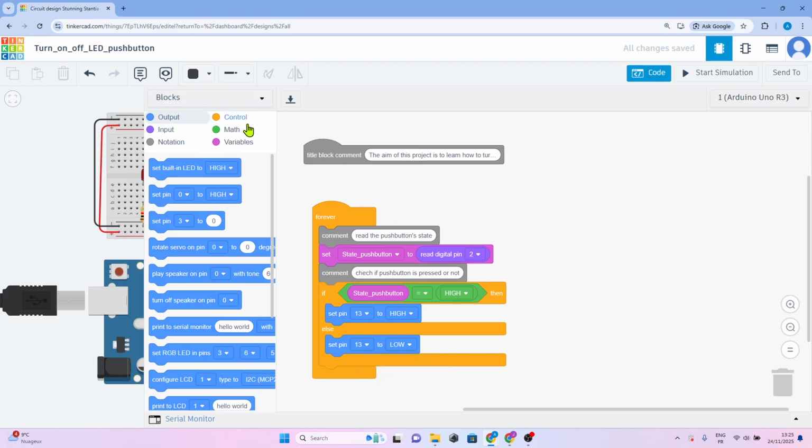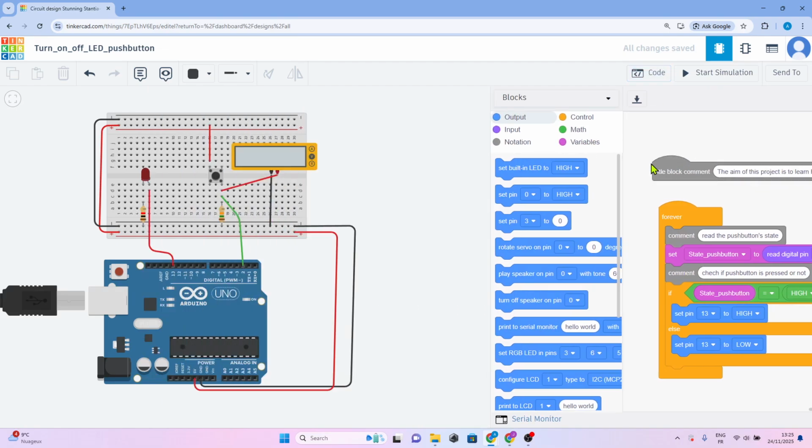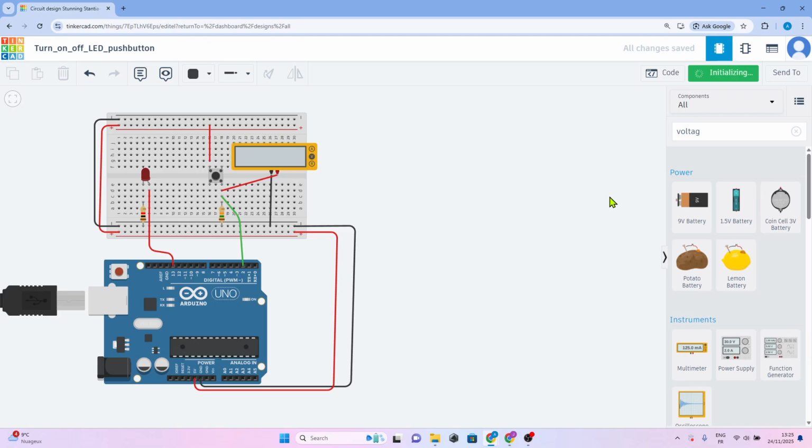Fine. After making the code, verify that everything is okay, and let's go for the simulation part. Click on Start Simulation. At first, we didn't press the push button, so the voltage indicates 0 volt. When we press the push button, the LED is turned on, and the voltage indicates 5 volt.